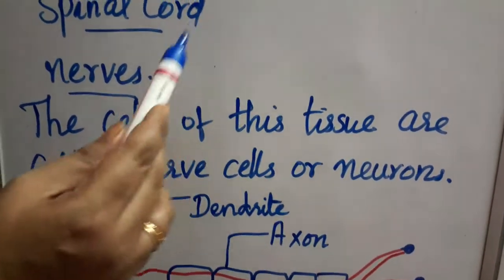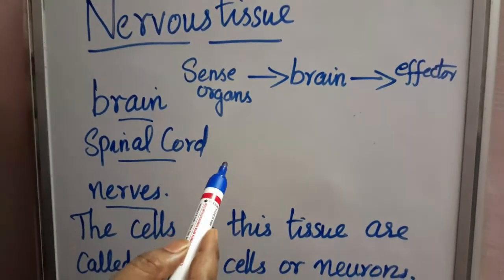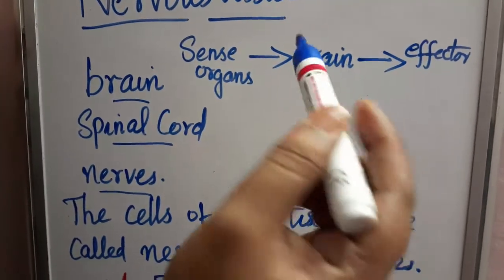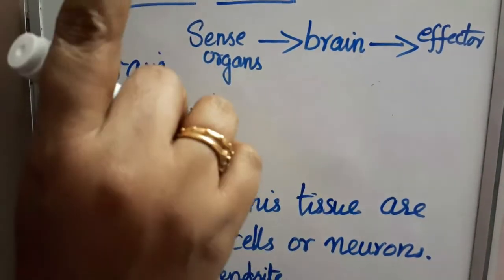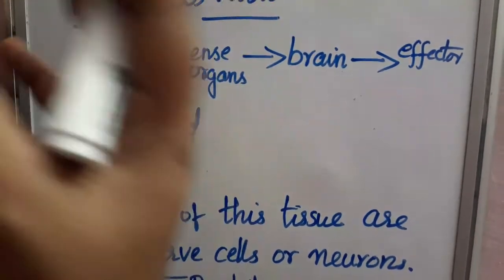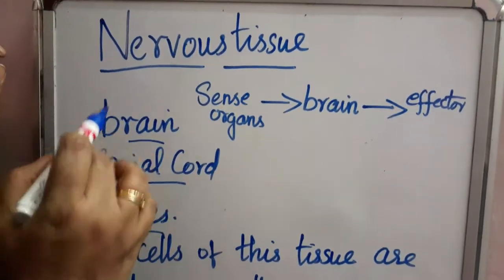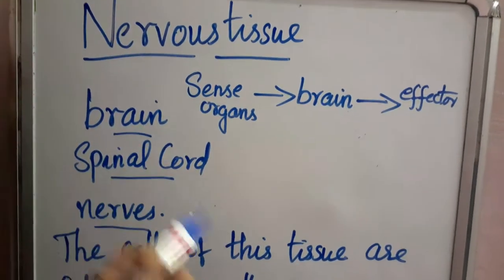Okay, all cells possess the ability to respond to a stimulus. Stimulus means, if I am poking you or hitting you, that is a stimulus. What response we give depends on the person. That is all controlled by the brain, spinal cord and nerves.